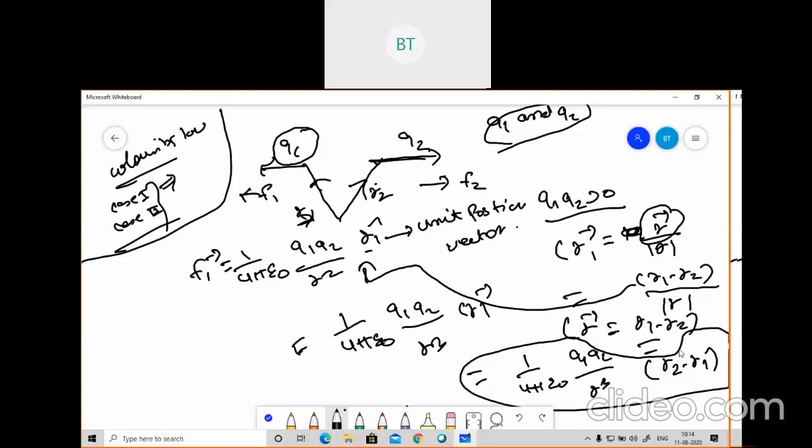If you have any doubt, please ask. Since Q1 is associated with R1, I have done R1 minus R2, and Q2 is associated with R2, so I have done R2 minus R1. Based on the direction, we can calculate the value of F1 and F2. If you have any kind of doubt, please ask me. Should I move on? Should I solve a problem? Okay, so we'll move on.